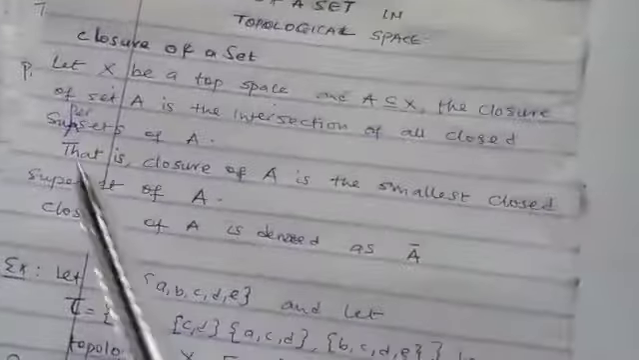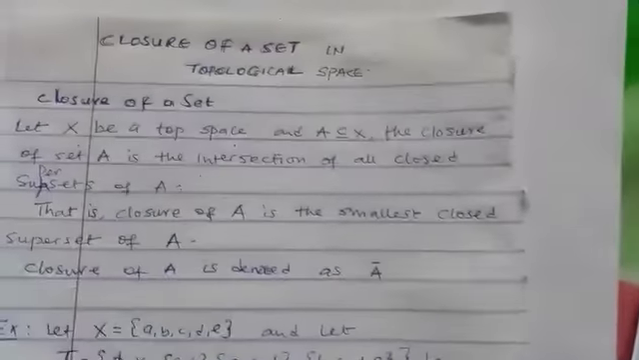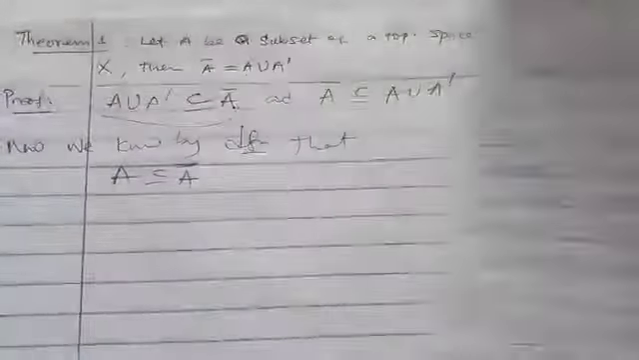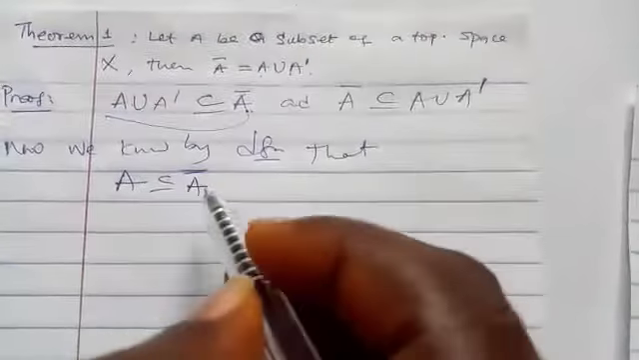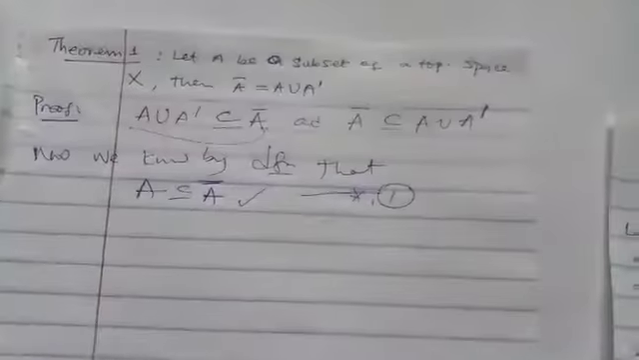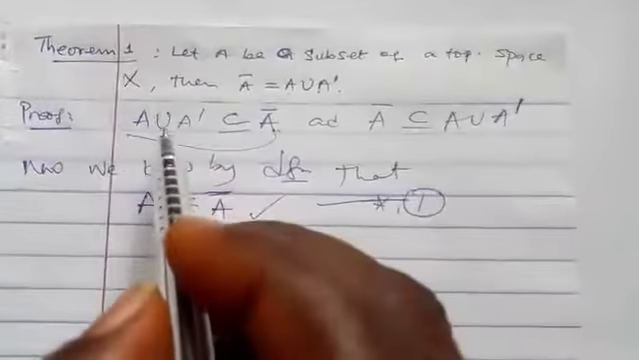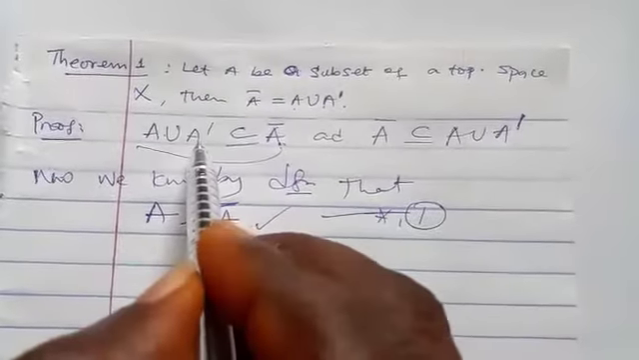Look at the definition here. Definition says that closure of A is the smallest closed superset of A. So A is a superset of A, and in that case we don't need any proof. By definition, this one is gone. Let me call it equation 1. So by definition, it now remains for us to show that this one is here.